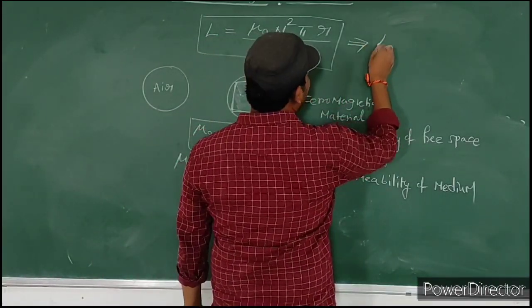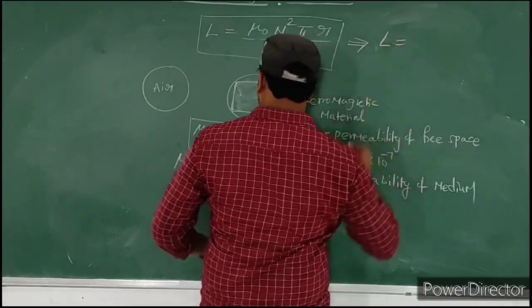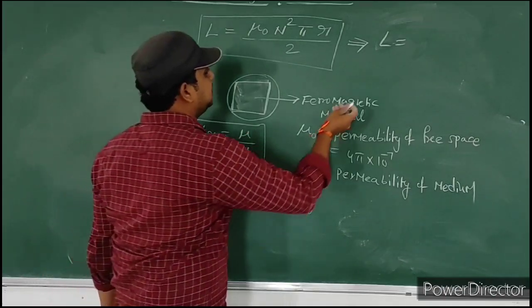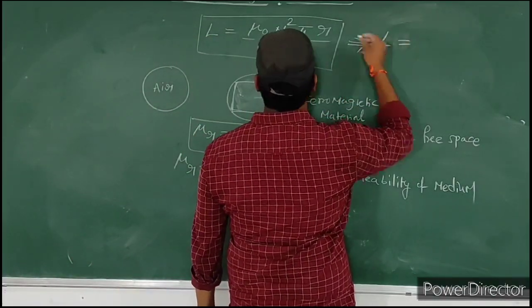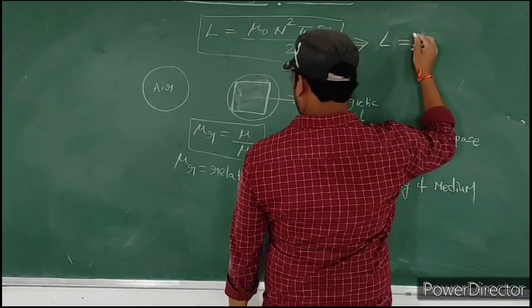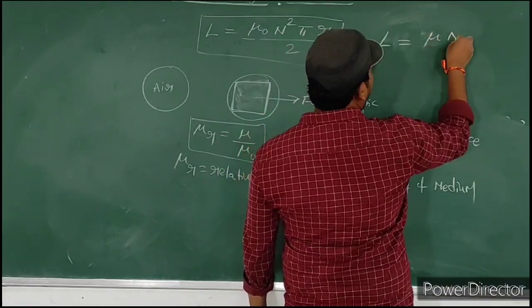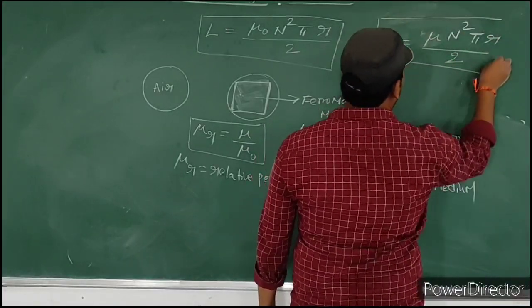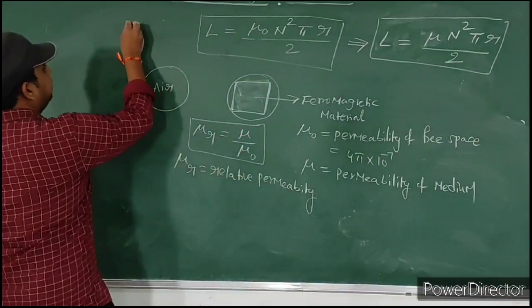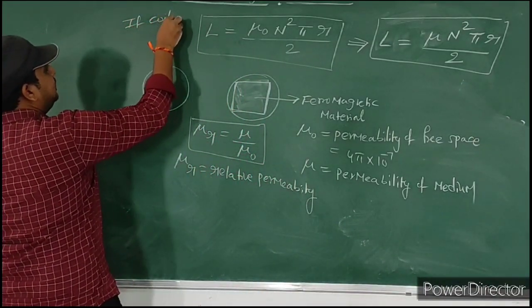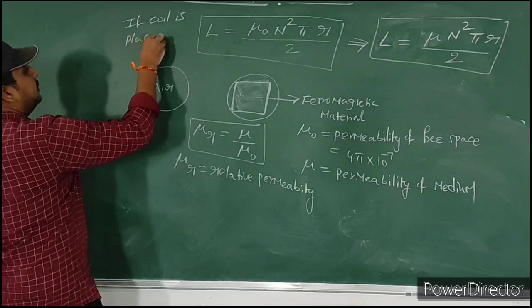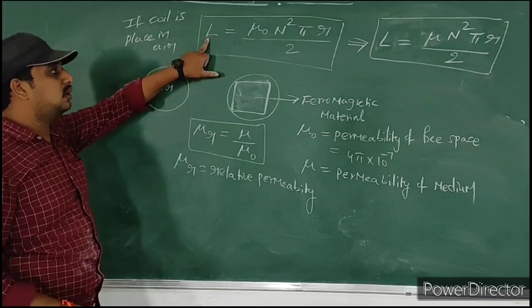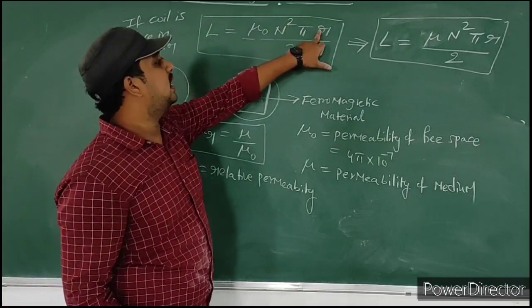Self inductance L is equal to mu naught into n square into pi r by 2.